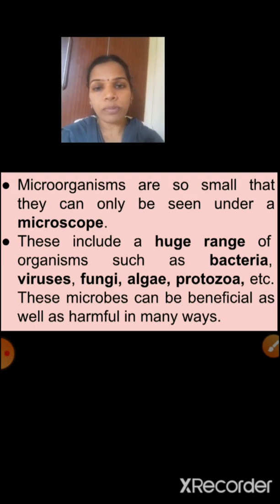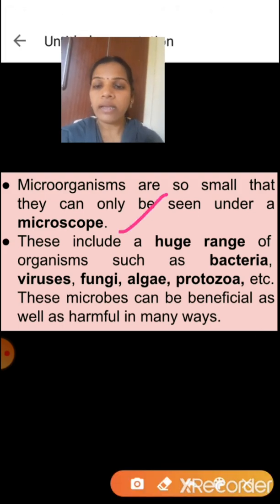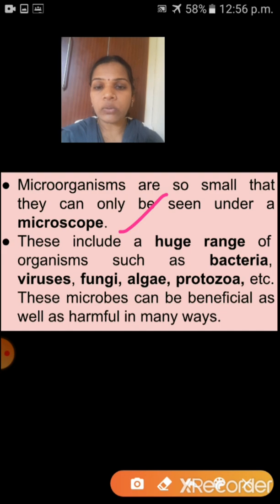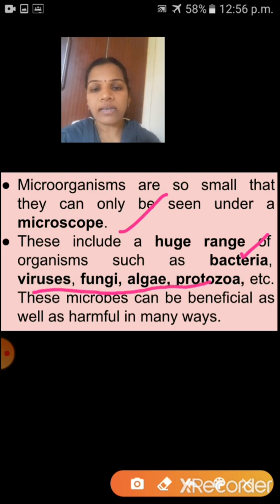Microorganisms are so small that they can only be seen under a microscope. The next point is that these include a huge range of organisms such as bacteria, virus, fungi, algae and protozoa, etc. These microbes can be beneficial as well as harmful in many ways.